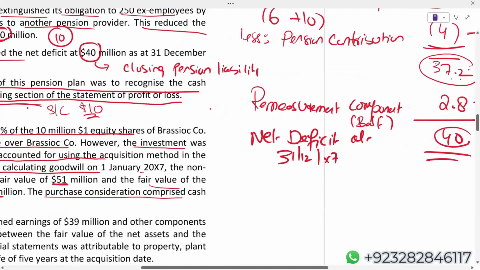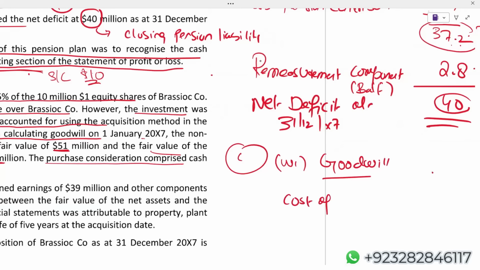If I just show you the goodwill calculation. Cost of investment.